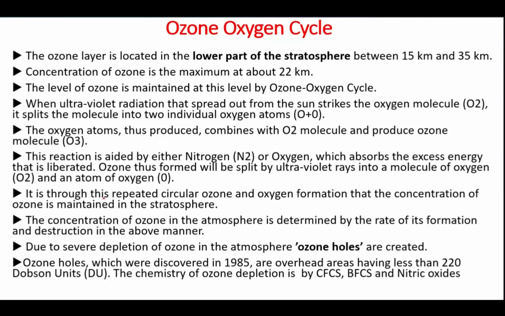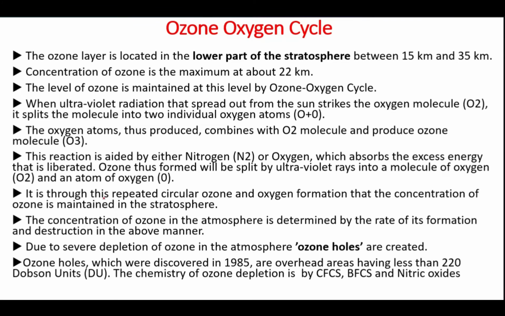The concentration of ozone in the atmosphere is determined by the rate of its formation and destruction in the above manner. And due to the severe depletion of ozone in the atmosphere, ozone holes are created. The ozone hole was first discovered in 1985 and is an area having less than 220 Dobson units.